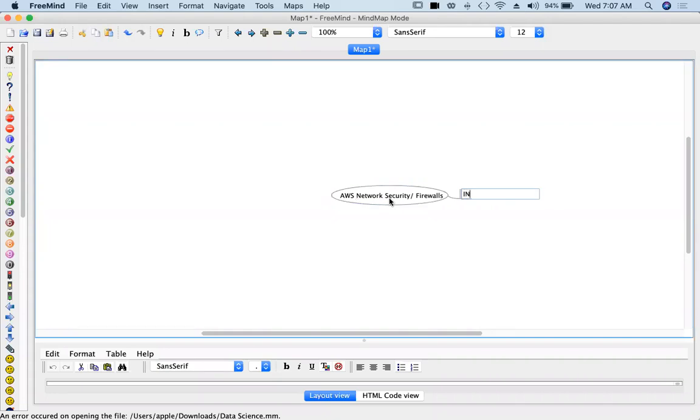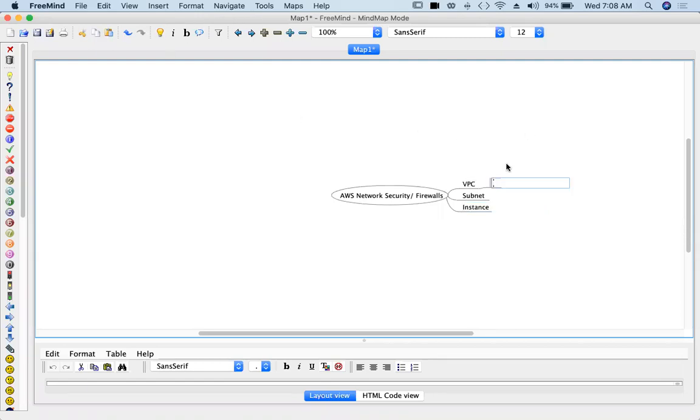One is instance level, subnet level, and first we'll say VPC. At VPC you can have your firewall, and then at a subnet you can have your firewall, and then instance. We have three things which allow traffic into the network.